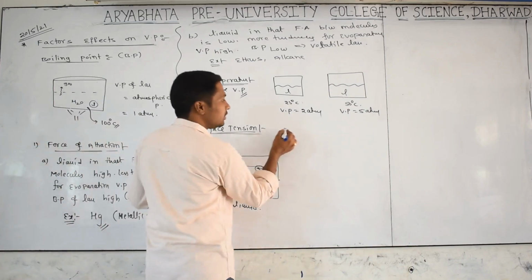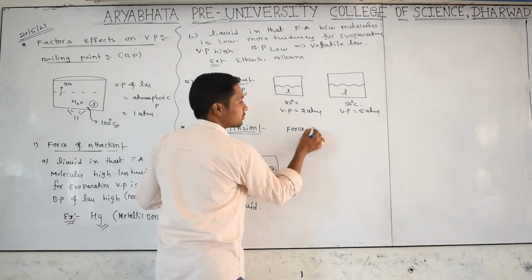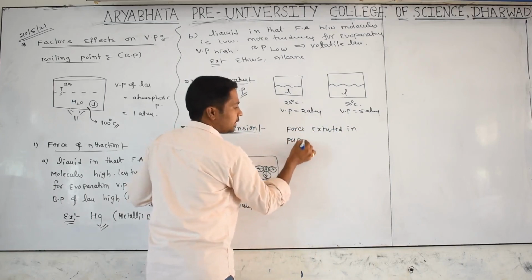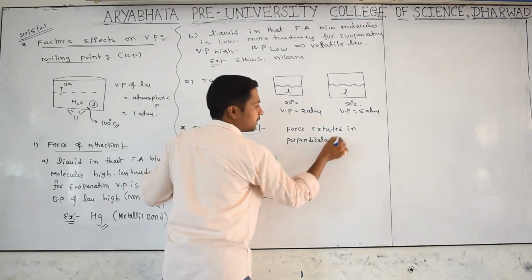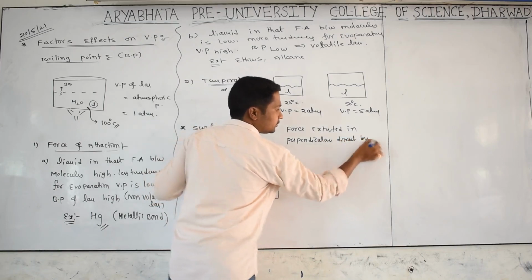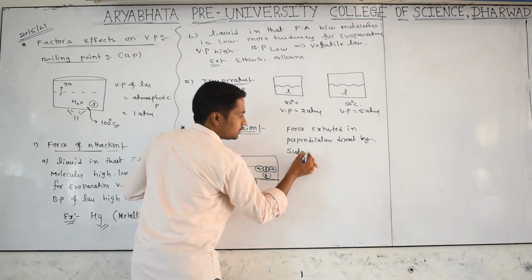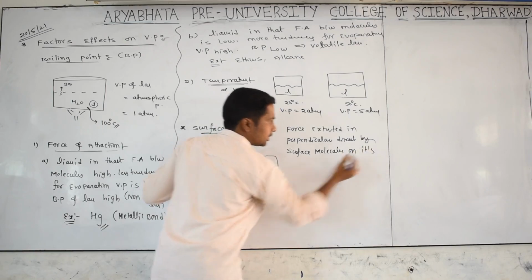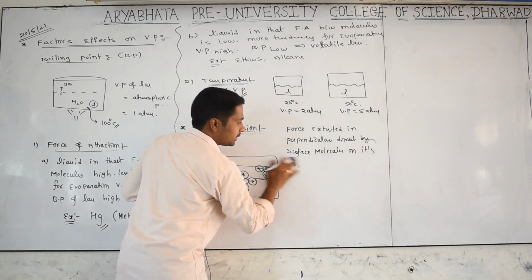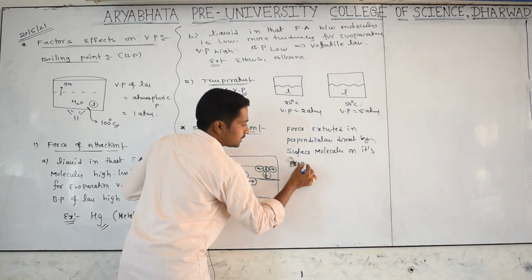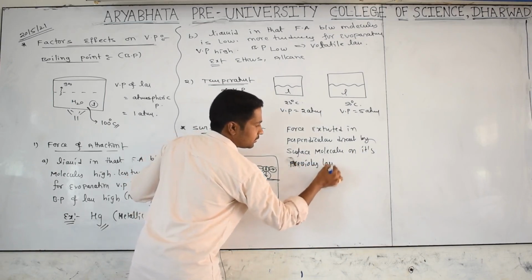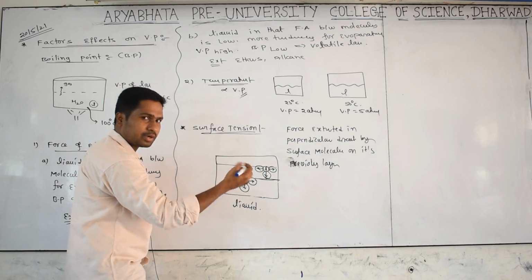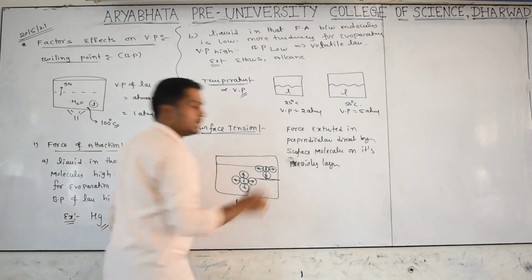That is all I am writing here. Surface tension means the force exerted in a perpendicular direction by a surface molecule on its below layer, or on its previous layer. Yes, whatever surface molecule is there is pulled into the liquid, and then it creates some force in a perpendicular direction on its previous layer, which is called surface tension.